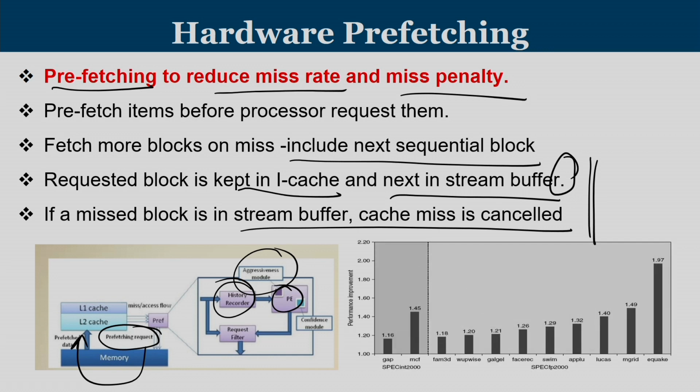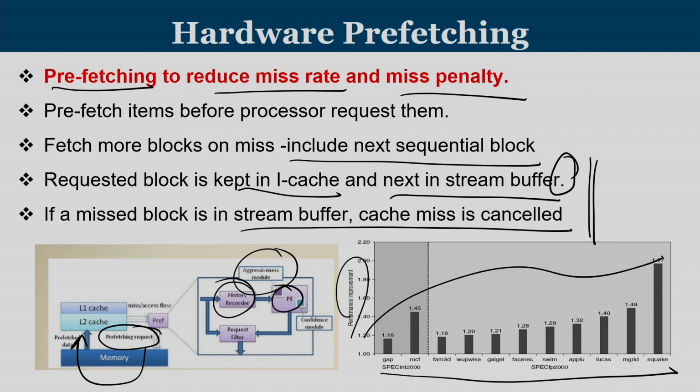We have seen that if you enable prefetching, on some of the benchmarks in the SPEC 2000 suite, the performance is improved across various benchmarks.